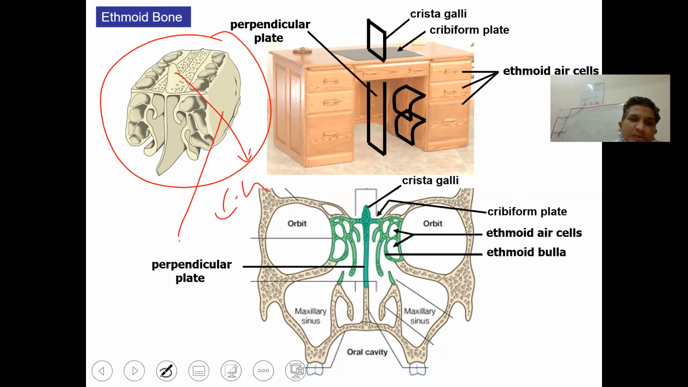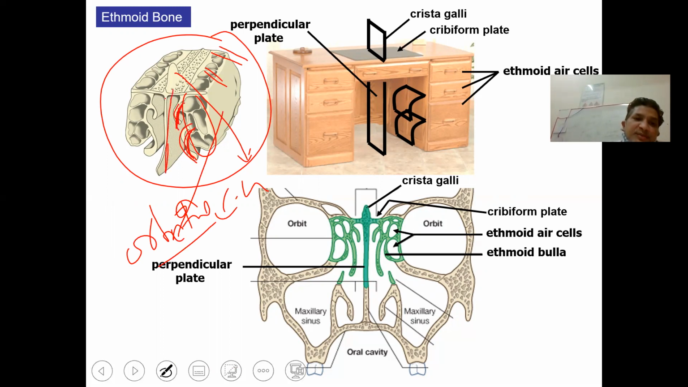This will be the orbital plate or lamina papyracea, which separates the ethmoidal cells. These are anterior ethmoidal cells, these are middle ethmoidal cells, these are posterior ethmoidal cells. And part of the ethmoidal bone are also these ridge-like structures. This is the middle turbinate, and this is the superior turbinate. The superior turbinate, the middle turbinate.